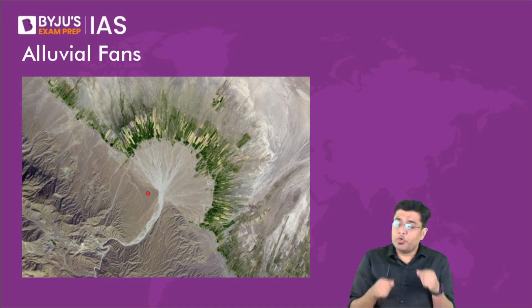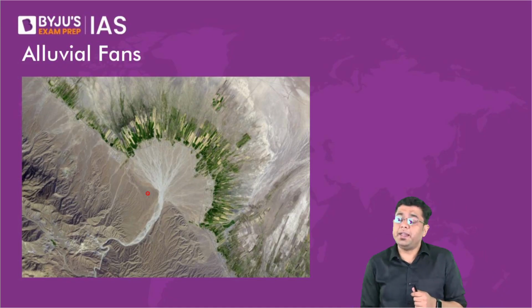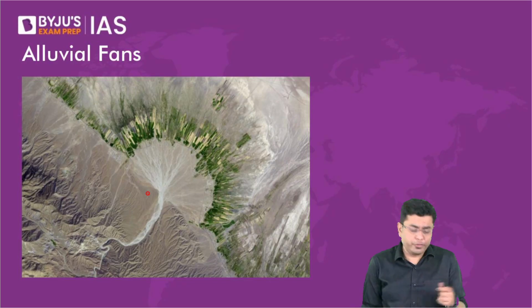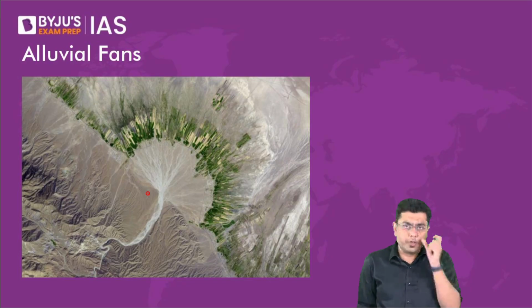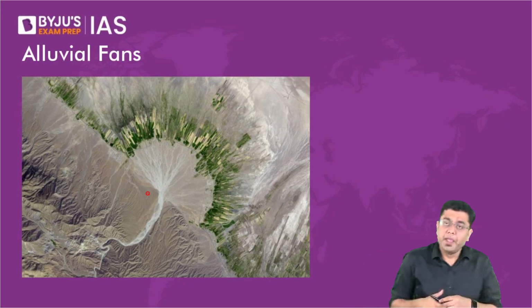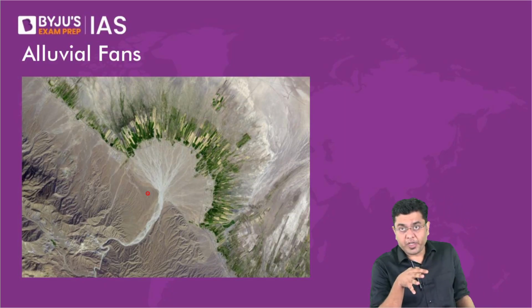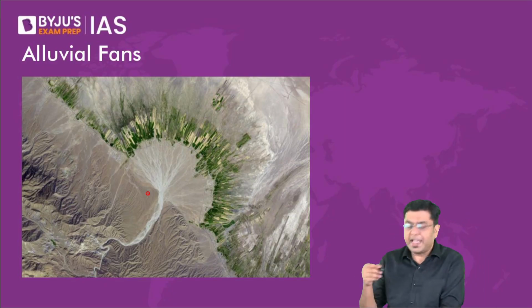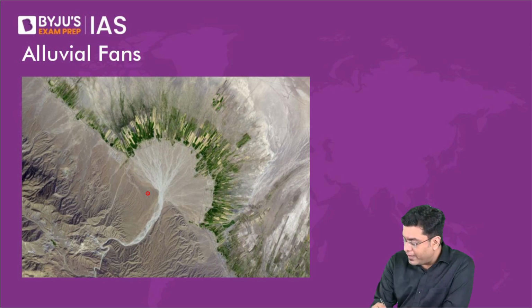This is amongst the only depositional features that you will find in the youthful stage of the river action. In the youthful stage, erosion is observed. Deposition is not very common. So this is a top view of that region, and let us understand this with the help of a frontal view as well.